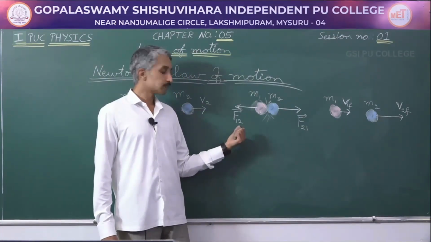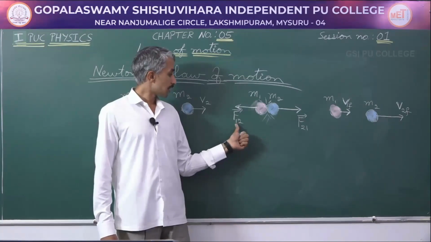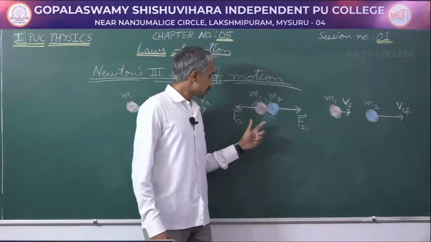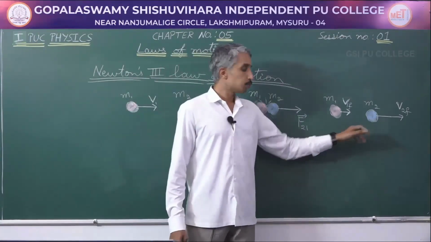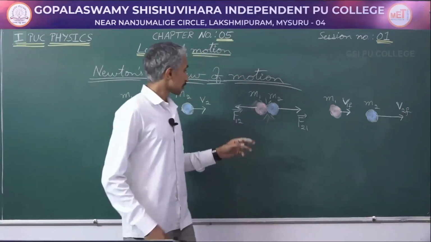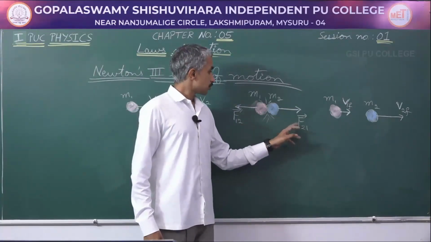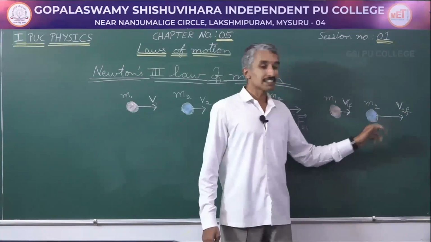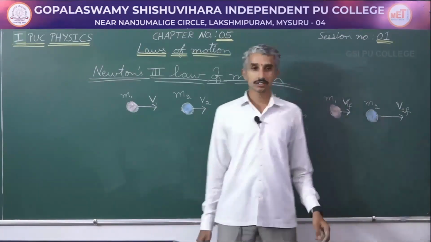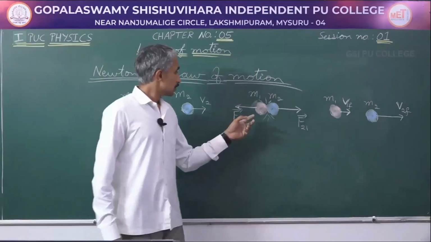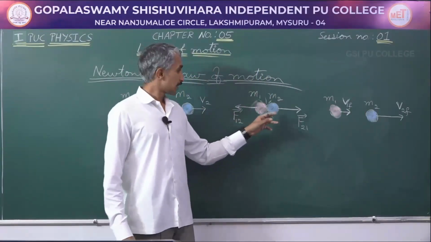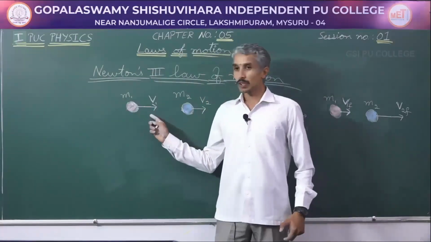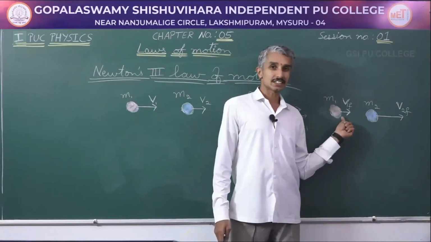It is represented by F12, force on mass 1 due to mass 2. As a result of this, the velocity of both the objects may change. Because of force applied on mass 2, its velocity may increase than the earlier case, while an equal and opposite force is applied by 2 on 1. Therefore, the greater velocity now has decreased.